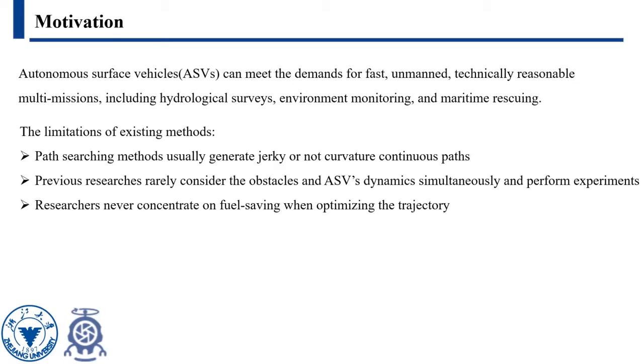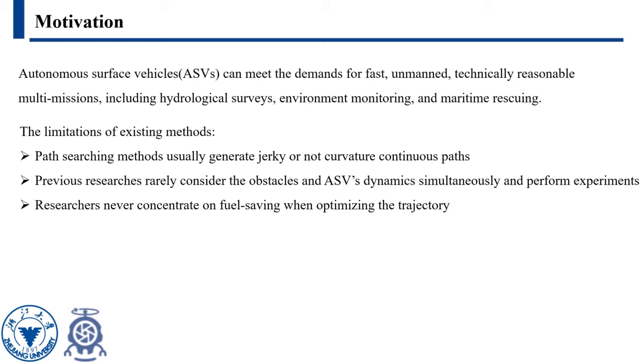First, let's talk about the motivations of this paper. Autonomous surface vehicles, also known as ASVs, have sparked more and more concern in the realm of robotics because they meet demands of unmanned, technical, reasonable multi-missions. However, when it comes to trajectory planning on ASVs, there are some critical issues that previous researchers didn't consider or solve. First, ASV performs worse than autonomous cars in maneuverability.